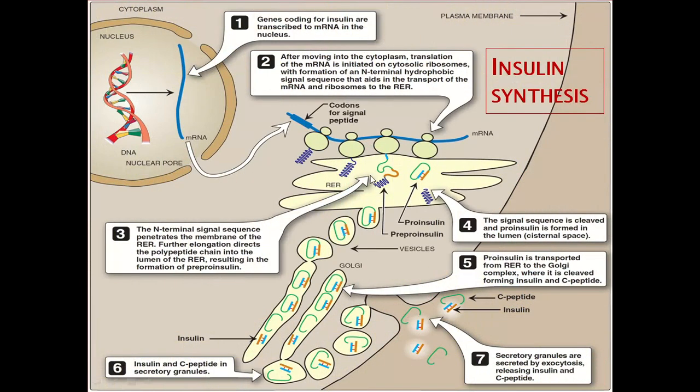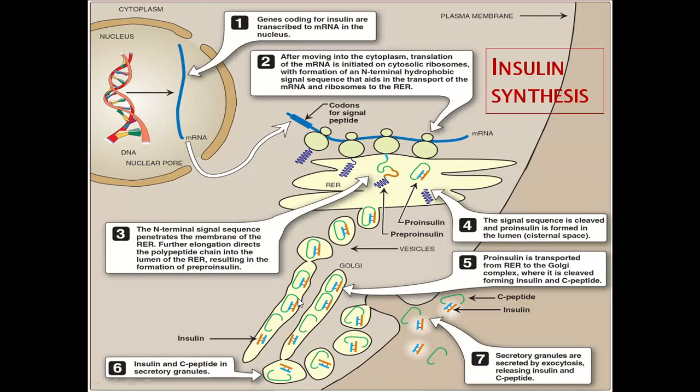That is the endoplasmic reticulum. When the polypeptide chain is formed from the mRNA, it enters into the endoplasmic reticulum. In the endoplasmic reticulum, the signal peptide is removed by a peptidase and produces proinsulin. That proinsulin is packed in a vesicle and transported to the Golgi apparatus for further processing.